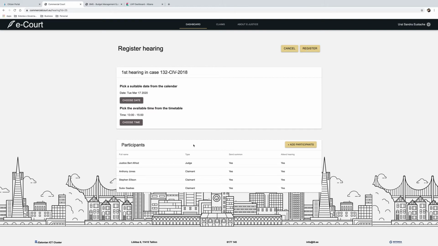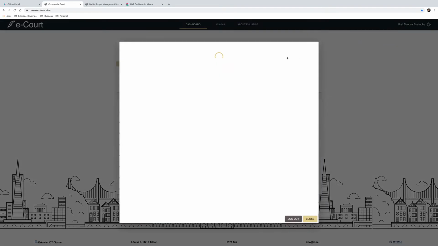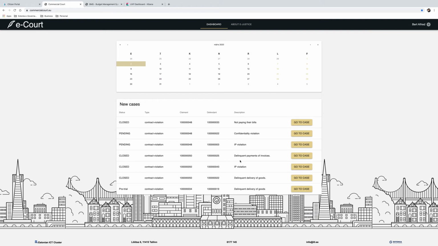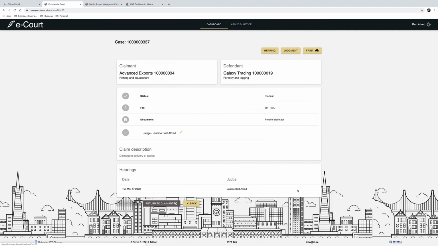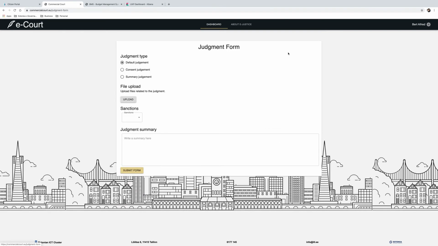We need to change hats again now to view the case as the judge, so we log in as Judge Bert Alfred. In the list of pending cases, the judge can see that Stephen's case is now in pre-trial status. Once he opens the case at the hearing, he can enter the judgment information directly to the case. To enter the judgment, he chooses Consent Judgment. He also has an option to upload relevant documents and impose sanctions based on the decision. In this case, he chooses Ban on Business for the defendant.